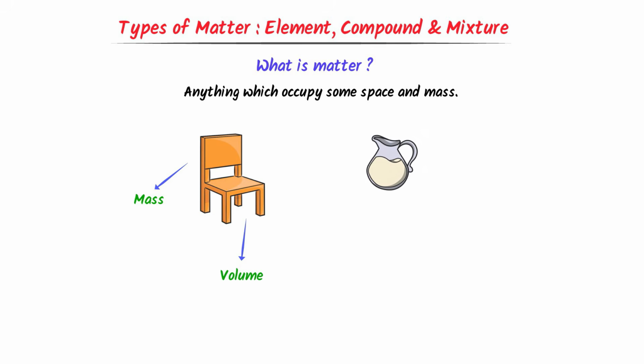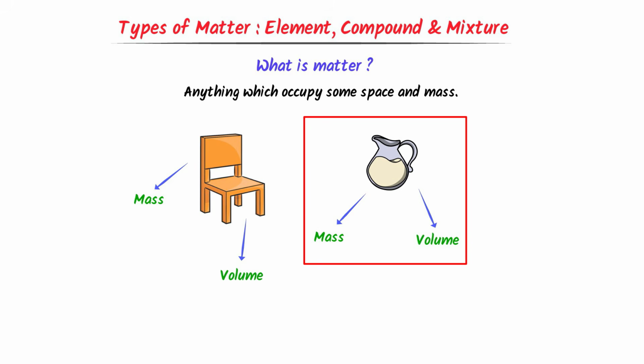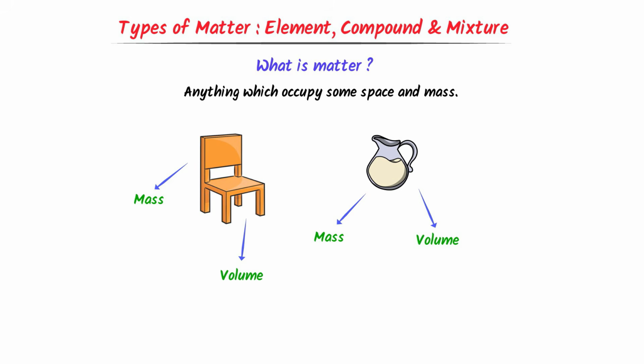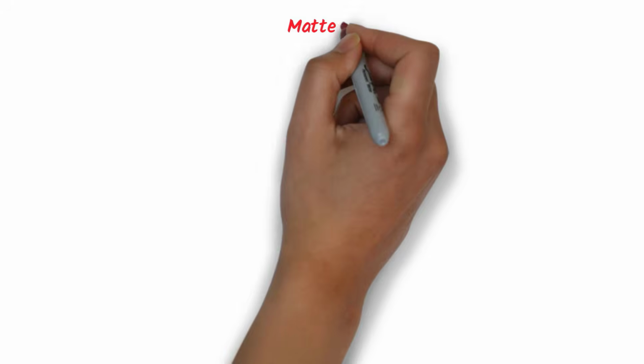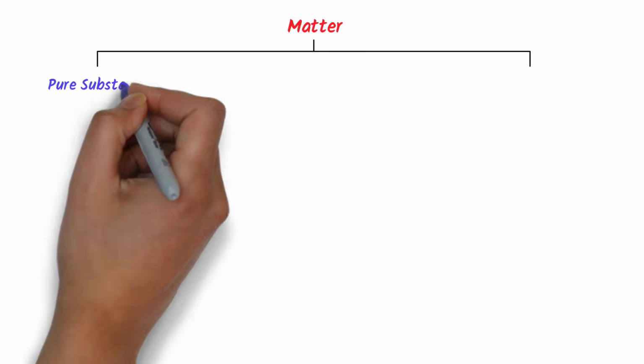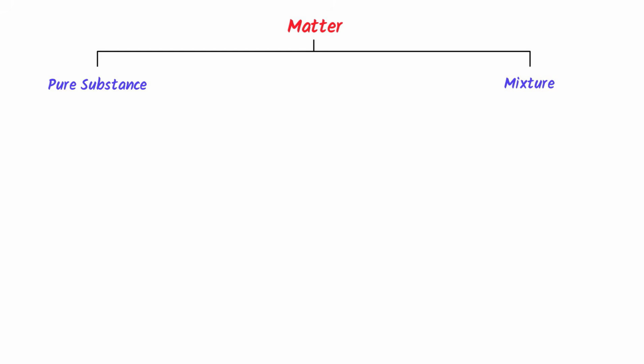Similarly, consider this jug. It has some mass and occupies some space, so it is also a matter. Thus remember that matter is anything which occupies some space and has some sort of mass. Now we divide matter into two types, pure substance and mixture. Remember that pure substances are those which are made up of only one type of particles.